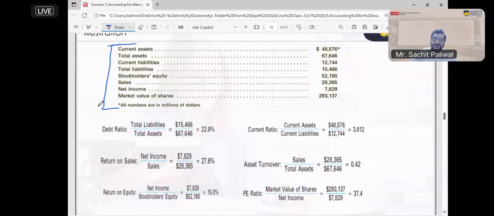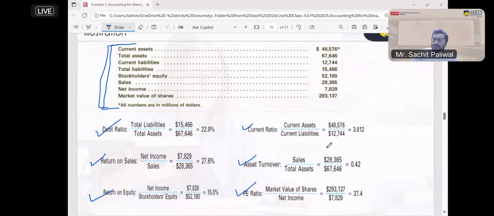So you can see we have the balance sheet information and P&L account information. We are going to calculate the debt ratio, return on sale, return on equity, current ratio, asset turnover, and PE ratio. So there are 6 ratios. I am going to tell you how each is calculated. Those who think they have to remember and mug up the formula, that is not required. If you understand the concept, you can create the formula at the same time. If you do not understand the concept, then you have to remember the formula.